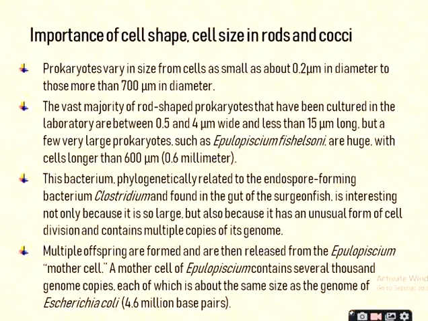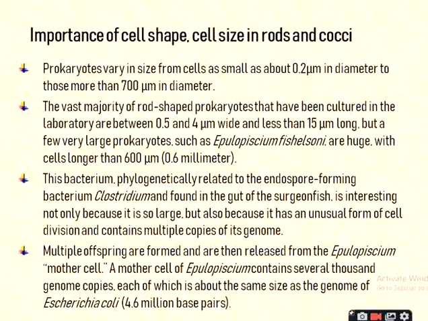Now this bacterium, phylogenetically related to the endospore forming bacterium Clostridium and found in the gut of the surgeonfish, is interesting not only because it is so large but also because it has an unusual form of cell division and contains multiple copies of its genome.